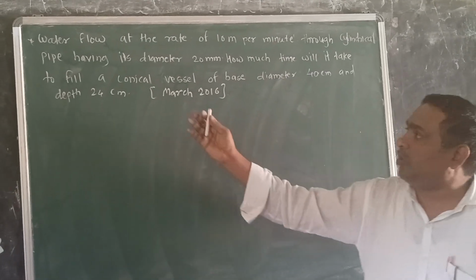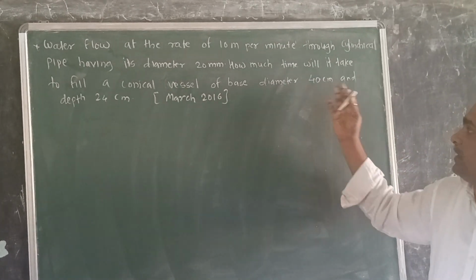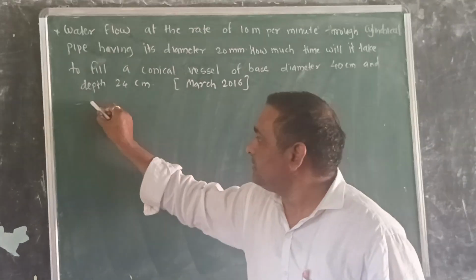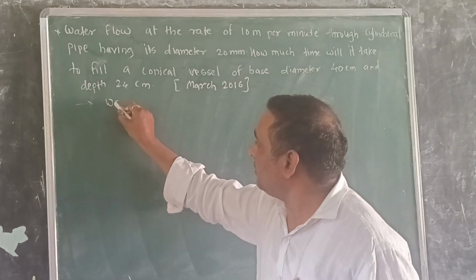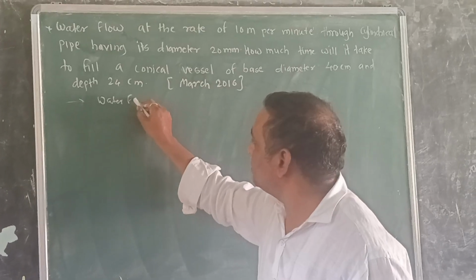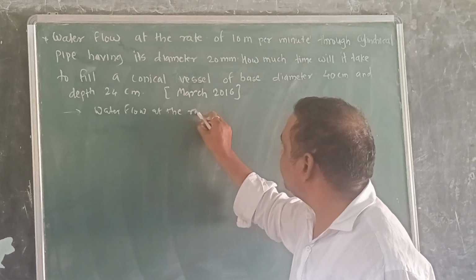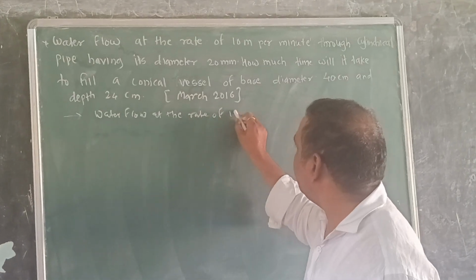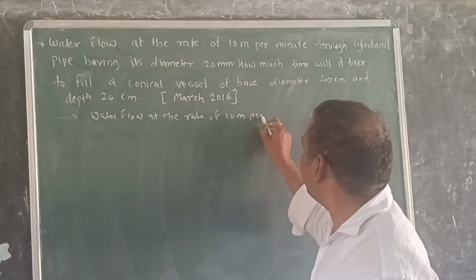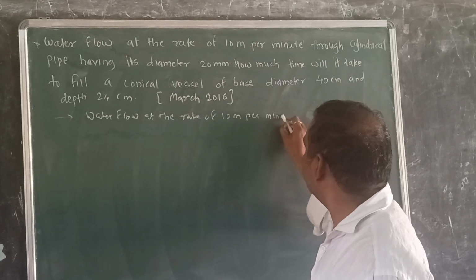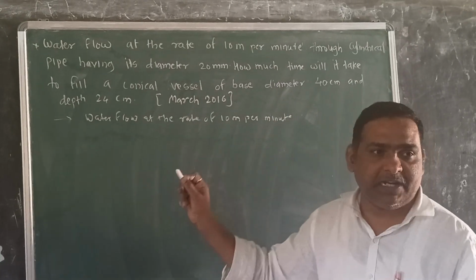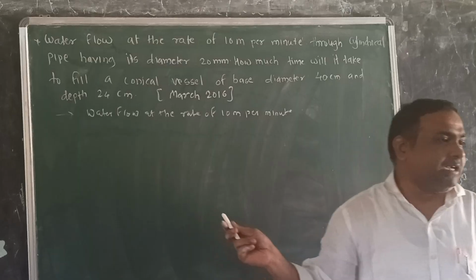In this example, water flows at the rate of 10 meter per minute. Means water flows at the rate of 10 meter in a minute. Means in 1 minute it travels a distance of 10 meter.